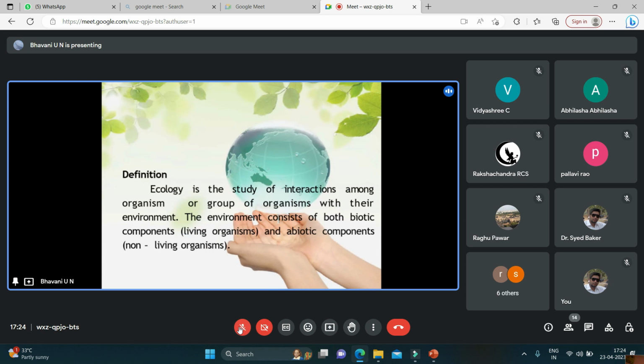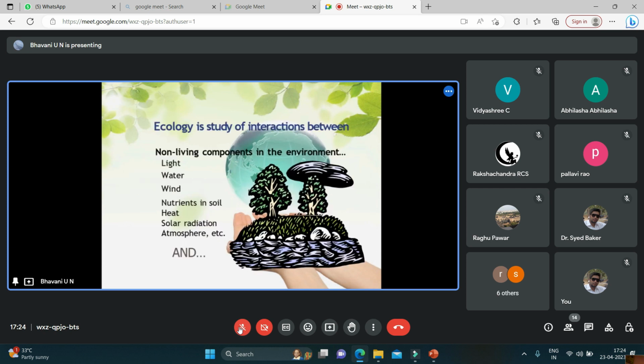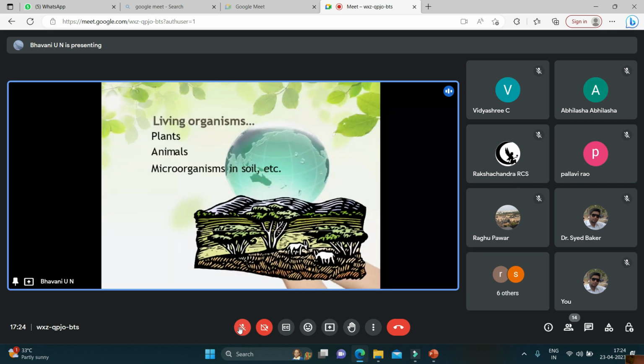Definition of ecology: Ecology is the study of interactions among an organism or group of organisms with their environment. Environment consists of both biotic and abiotic components. Abiotic components are the non-living components in the environment. They are light, water, wind, nutrients in the soil, heat, solar radiation, atmosphere, etc. Biotic components are plants, animals, microorganisms in soil, etc.